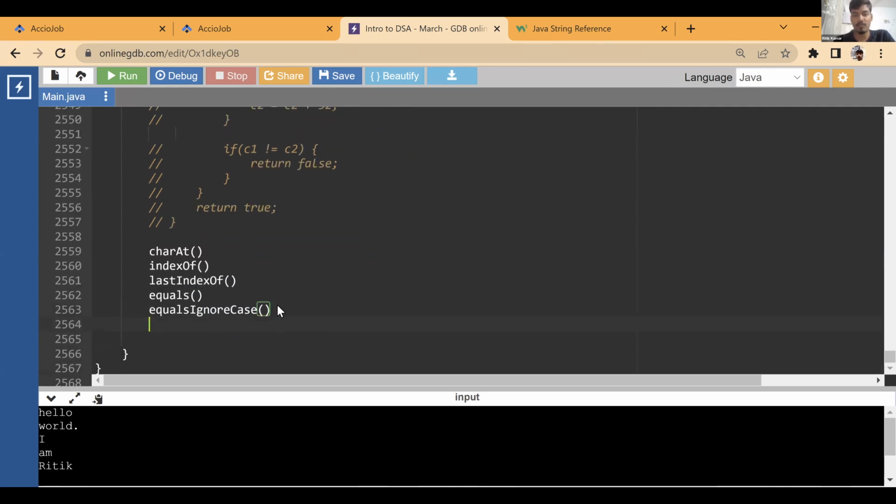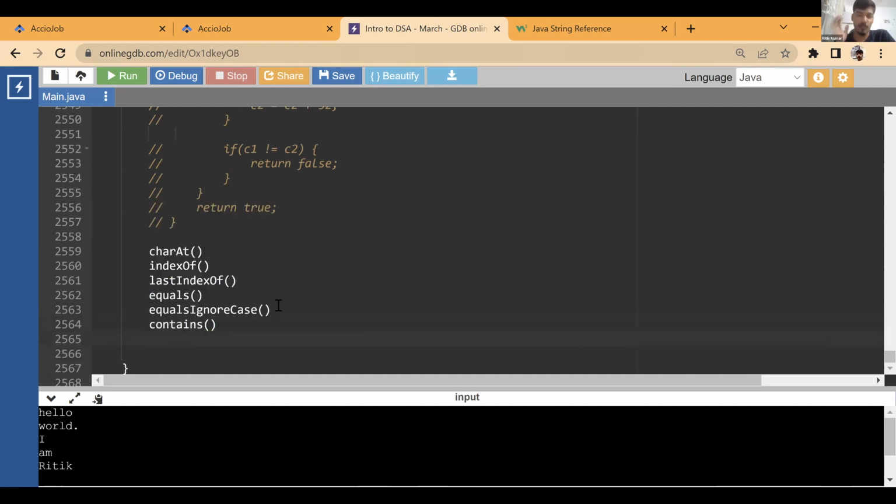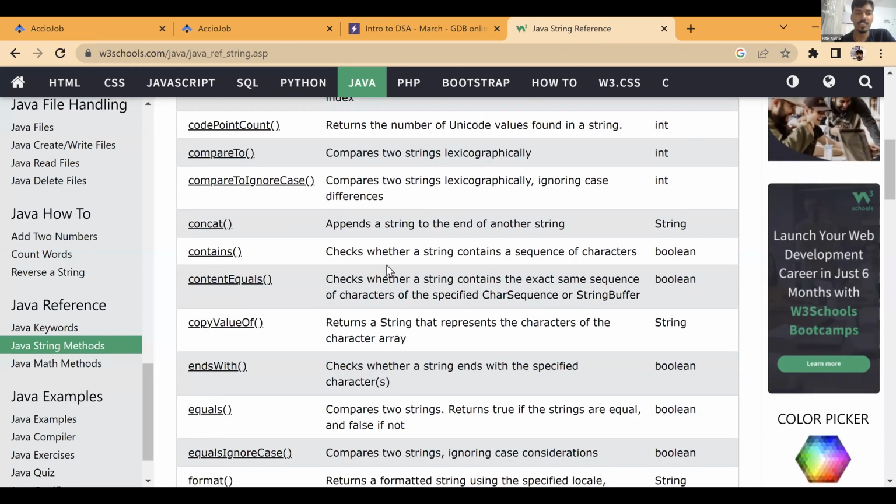Contains you'll never be using, because if you ever feel the need of contains and want to do it multiple times, you will need to create that logic of storing it in an array and then comparing it. Okay. What else did I leave? startsWith, endsWith.